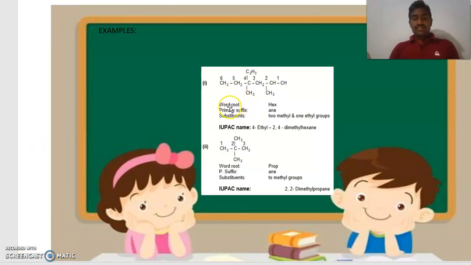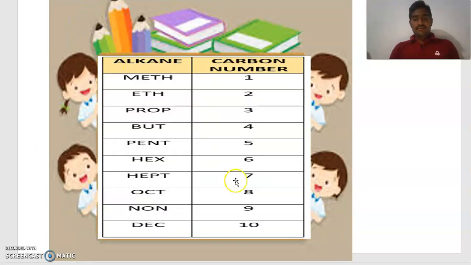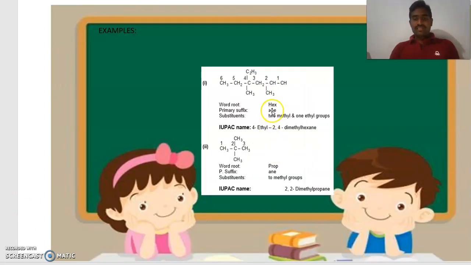These are the examples. Word root, here there are 6 carbons. From this slide, with 6 carbons, what is the root word? Hex.